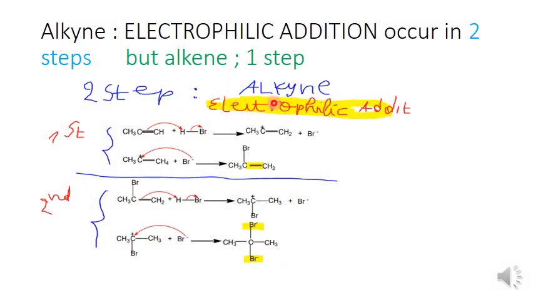Alkyne undergoes two steps. In one step, there is a removal of this triple bond to form this carbocation ion. Then in the second step, the bromine attacks the carbocation to form this one. Here we have a double bond. We are going to remove this double bond, which means that it undergoes another electrophilic addition. We are going to add this one to remove this bond.